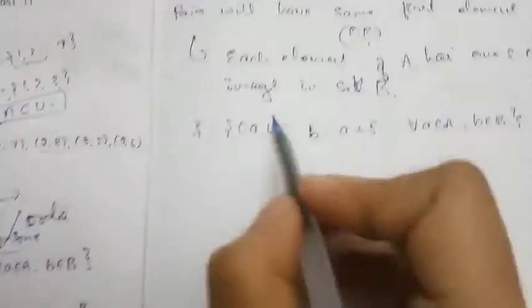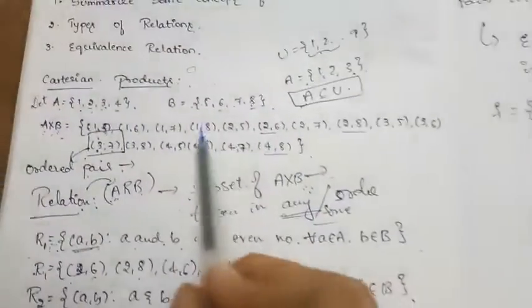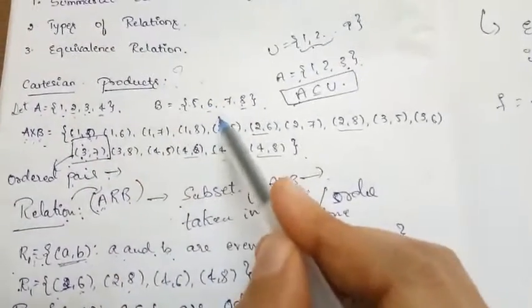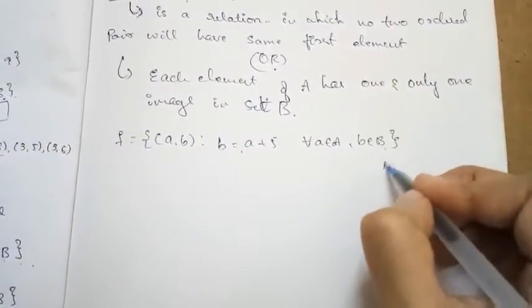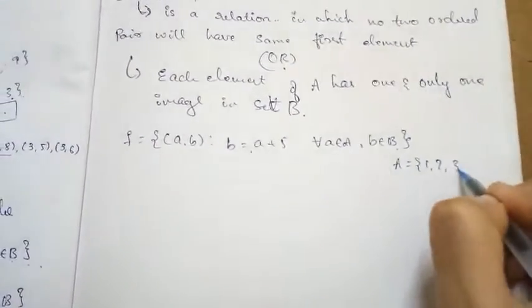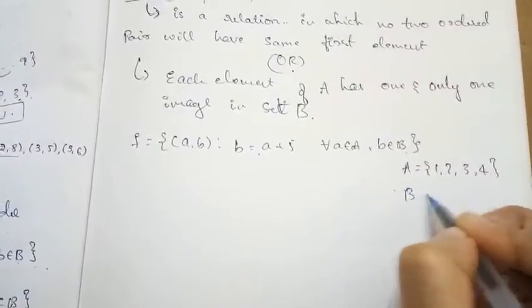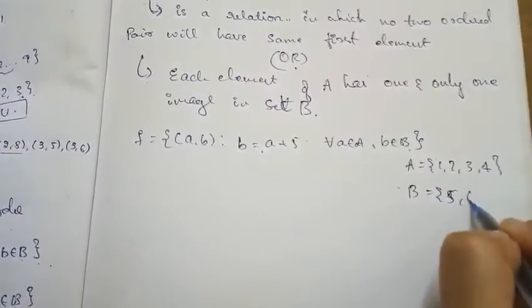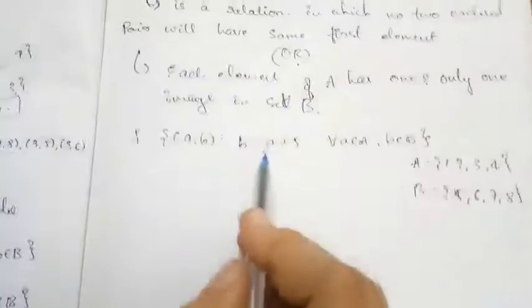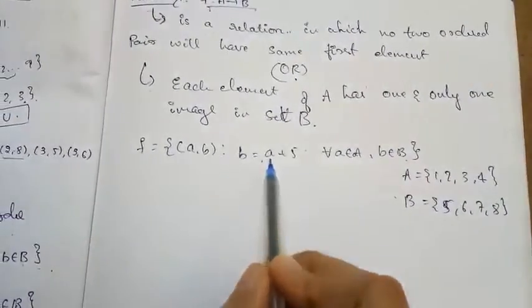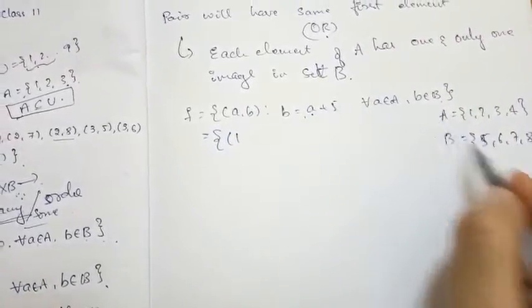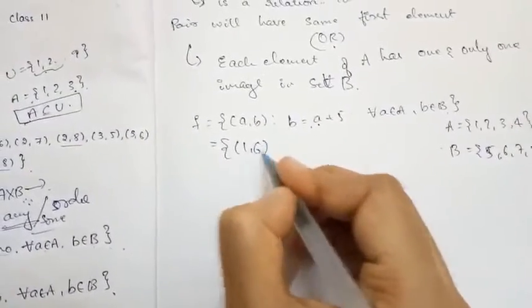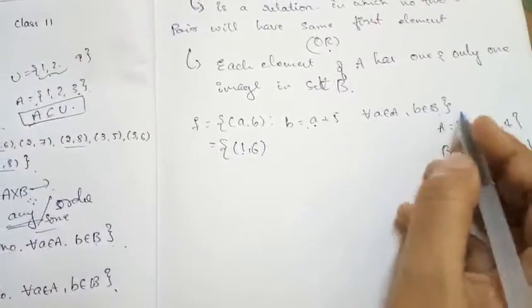Our A and B sets are the same ones which I took in the beginning for the Cartesian product. Here b is equal to a plus 5. We know the elements of A are 1, 2, 3, 4, and the elements of B are 4, 5, 6, 7, 8. If a is equal to 1, then 1 plus 5 is 6. Is it there? Yes. So 1 belongs to set A, and 6 belongs to set B.